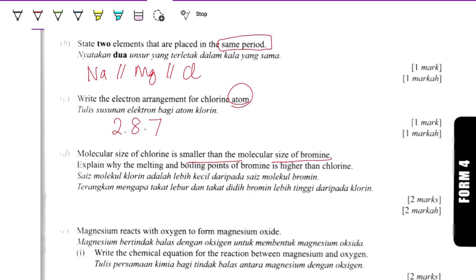Explain why the melting and boiling point of bromine is higher than chlorine. It is because of molecular size. When we talk about melting and boiling point, we talk about the van der Waals force of attraction between the molecules.